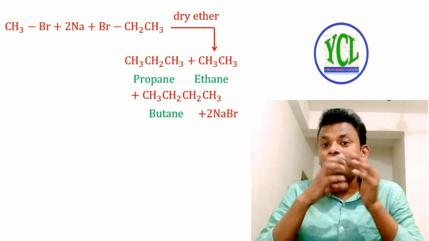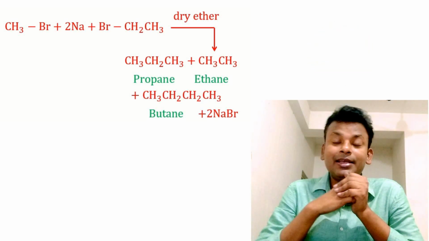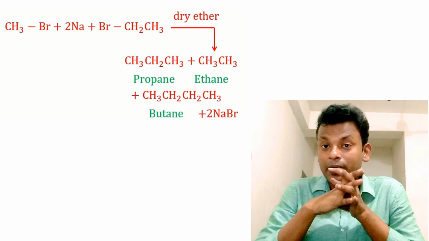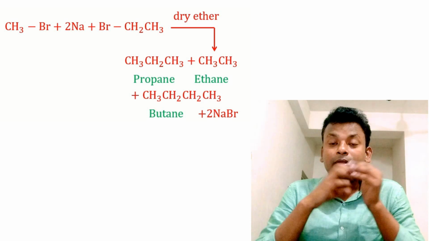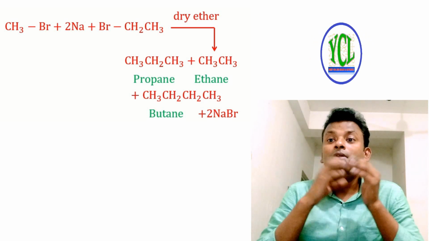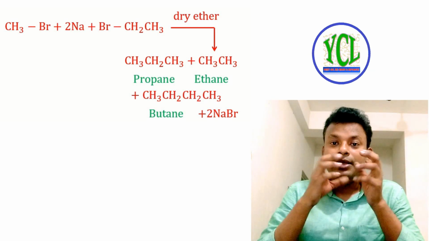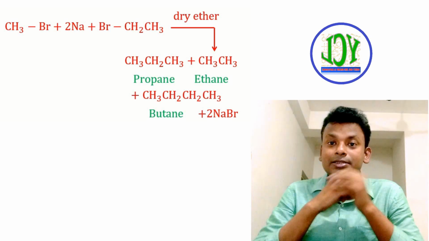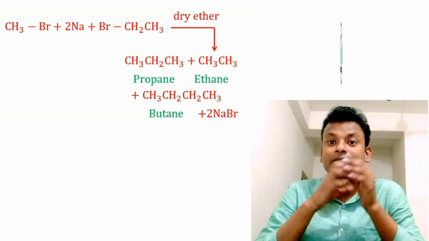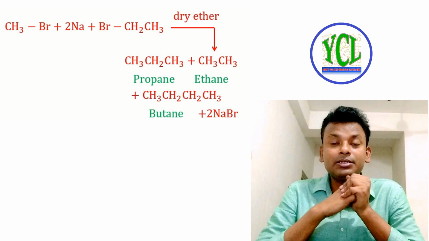So we can prepare propane by this method. Here two different alkyl halides are used to get propane, but propane is formed, and here also ethane and butane form, that is a mixture of products. It cannot be separated easily. So an unsymmetrical alkane, meaning an odd number alkane, cannot be prepared by this method.